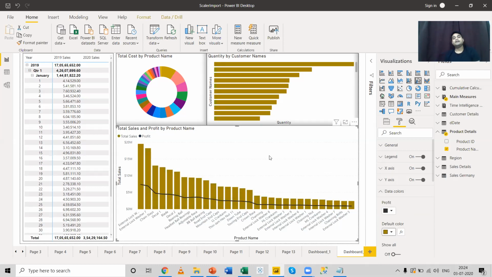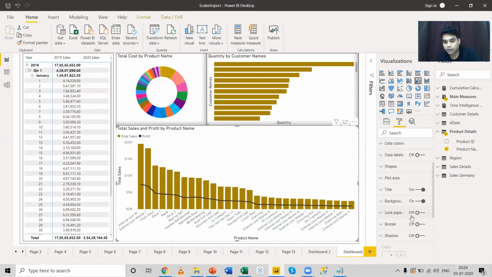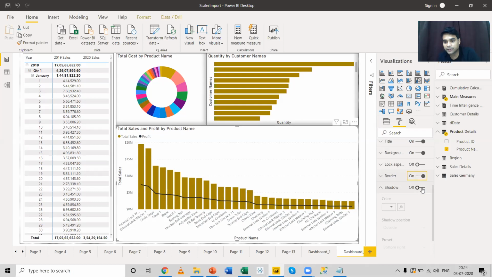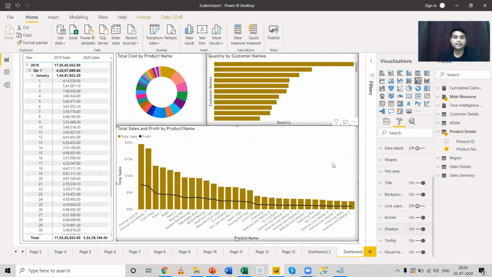So you can see that for this particular dashboard, I can give it a shadow also, a border and a shadow, which should be inside. So you can see that I have given this dashboard a clean look.